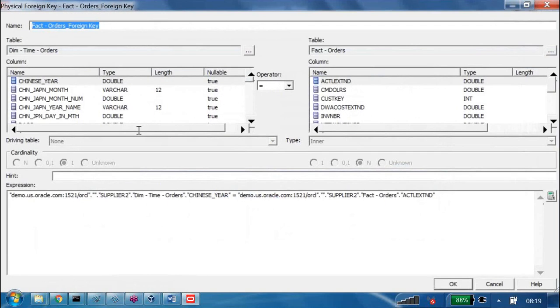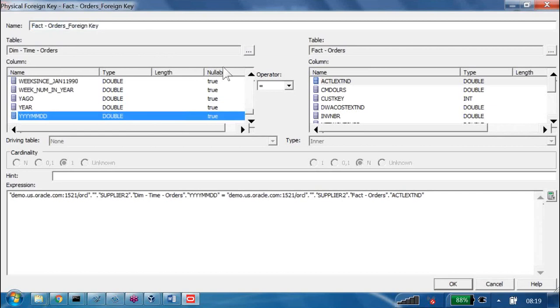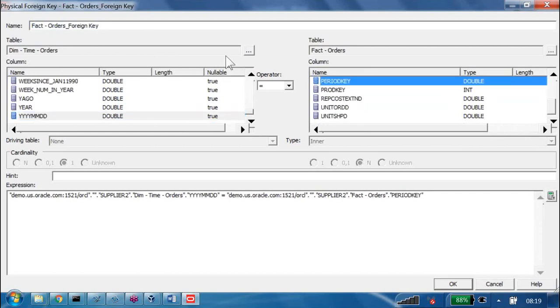Now my question is, what columns do you have to join here? How do I know it? I have been working with these tables. I know we need to join here the MMDD, and second is the period key. I have to join it. I am aware of it. But you are a new resource. You don't know these table names, these columns, this data. You don't have awareness. How will you know that in this table, this column is equal to this column in the other table? How will you know it?